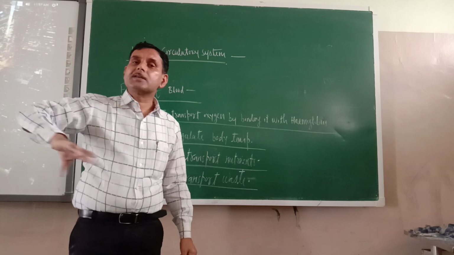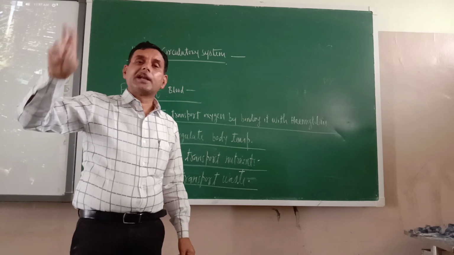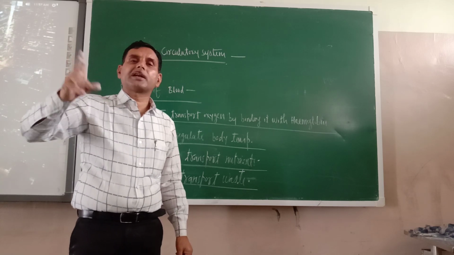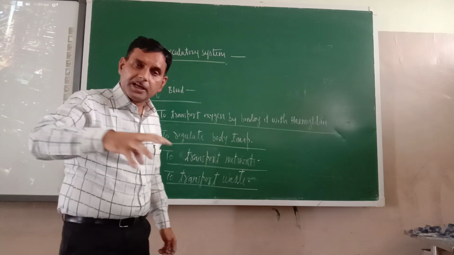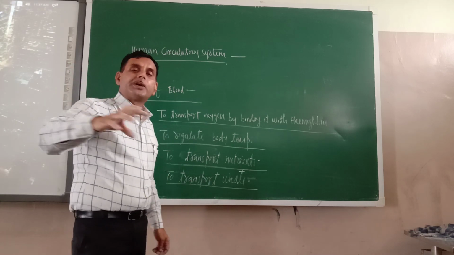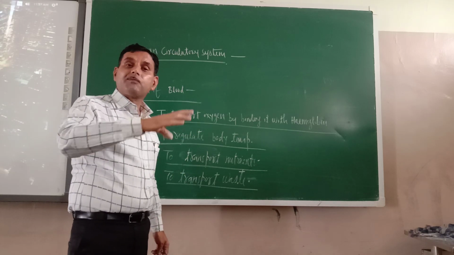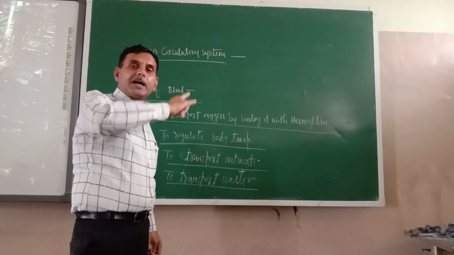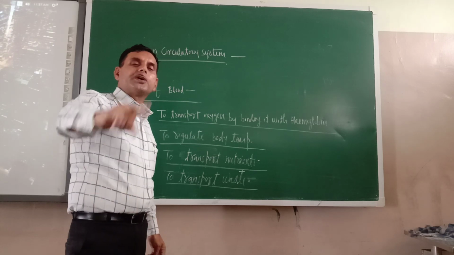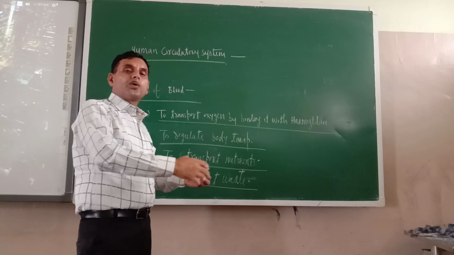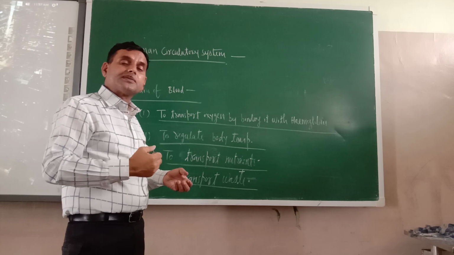All of it will pass through the kidney. And what will the kidney do? It will filter them. The kidney's work is to take out the waste from the blood flowing through it. Time and again blood is flowing through the kidney. So who is responsible for transporting the waste?